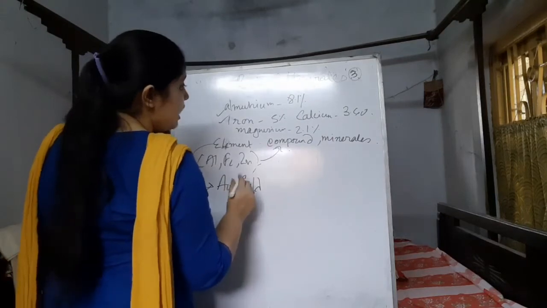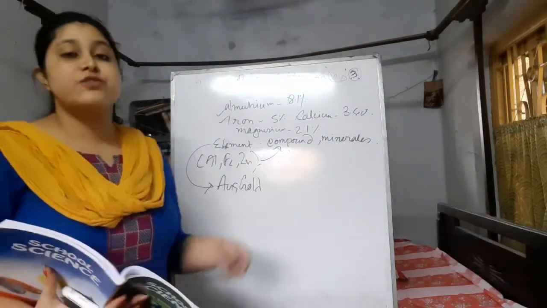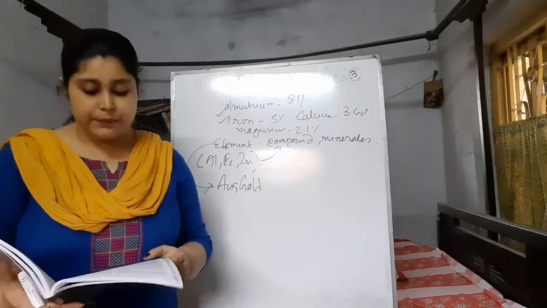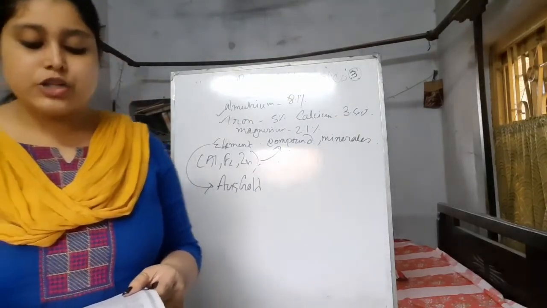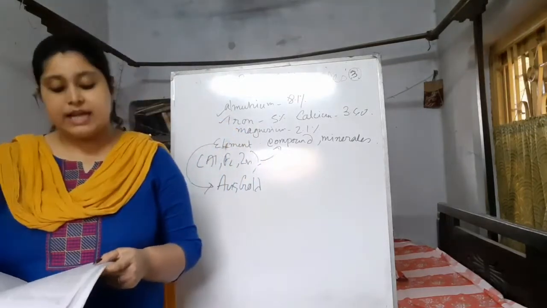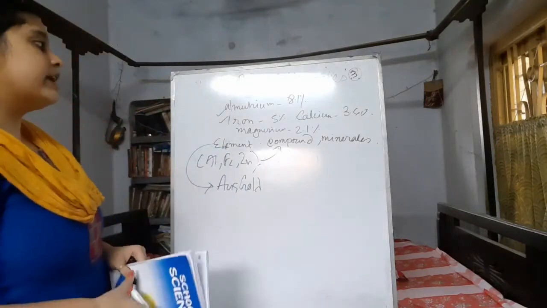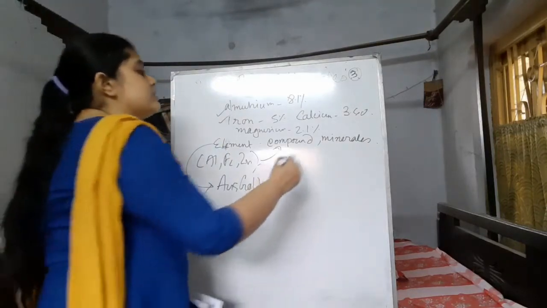Okay, and some of the minerals are also present which are mixed with the soil and the earth crust. Since metals do not occur freely in nature, they are found in compounds mixed with sand and soil, which occur in the minerals. Okay, there are many things present like sodium.